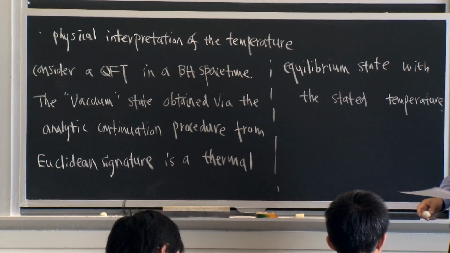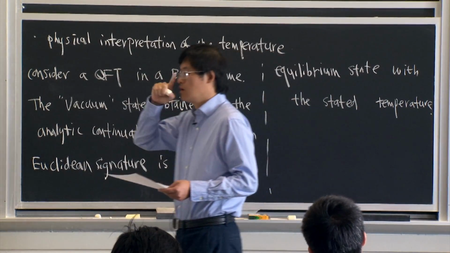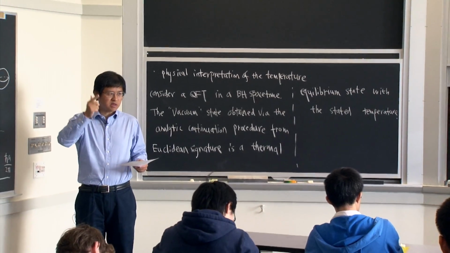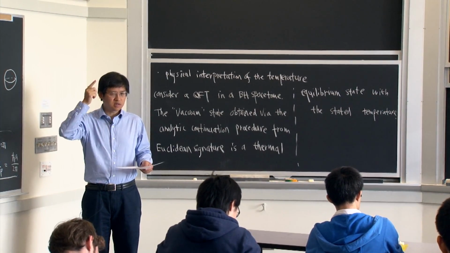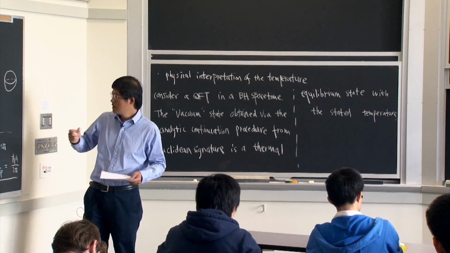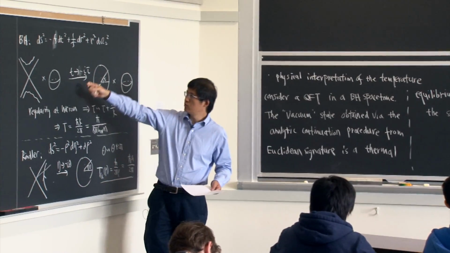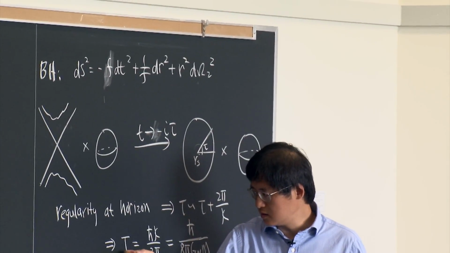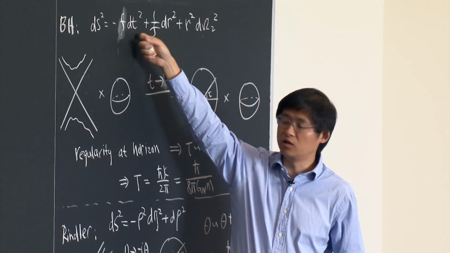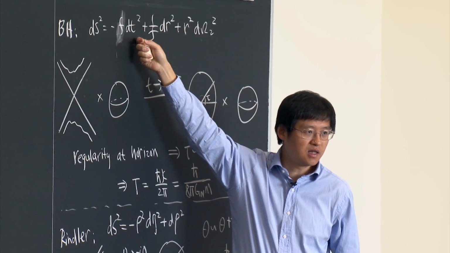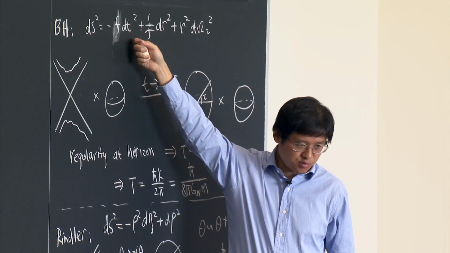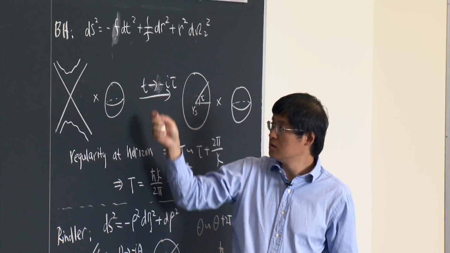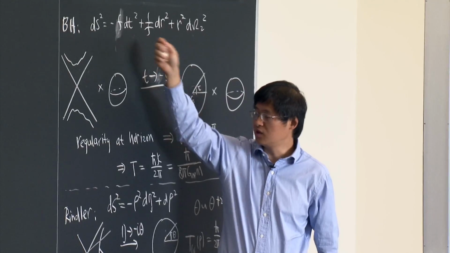Okay. So emphasize, when you want to talk about temperature, you first have to specify what is the time you use. So this temperature refers to this particular choice of time, and so this is the temperature corresponding to observer who are using this time. And this is the time, as we said, corresponding to observer living at infinity. So this would be the temperature observed by the observer at infinity.